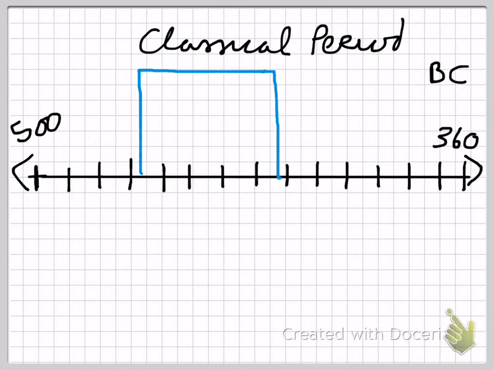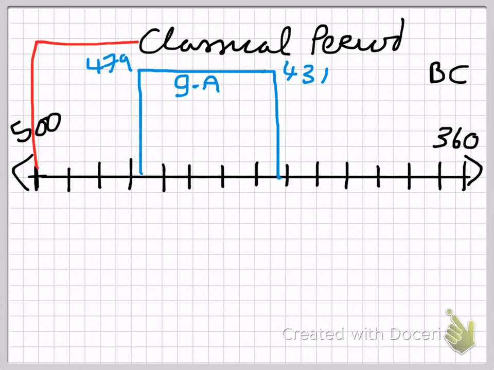Okay, and you could make a legend or a key. I don't have much space on this slide, so I'm just going to put it here. Whichever you prefer is fine, and I'm going to abbreviate Golden Age. Okay, you should do each one in a different color. I'm also going to draw on the Classical Period. I'll go up here, and I'm going to continue my arrow on because my timeline doesn't show 350. I'm going to draw it up here, okay?